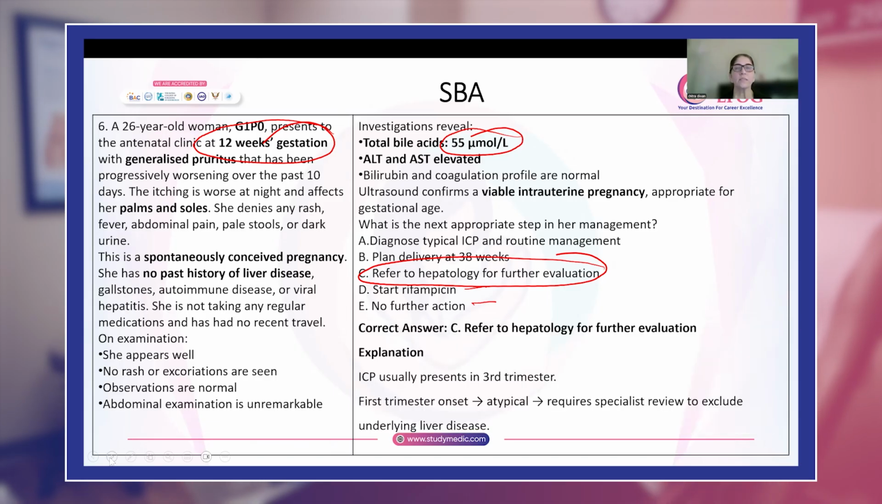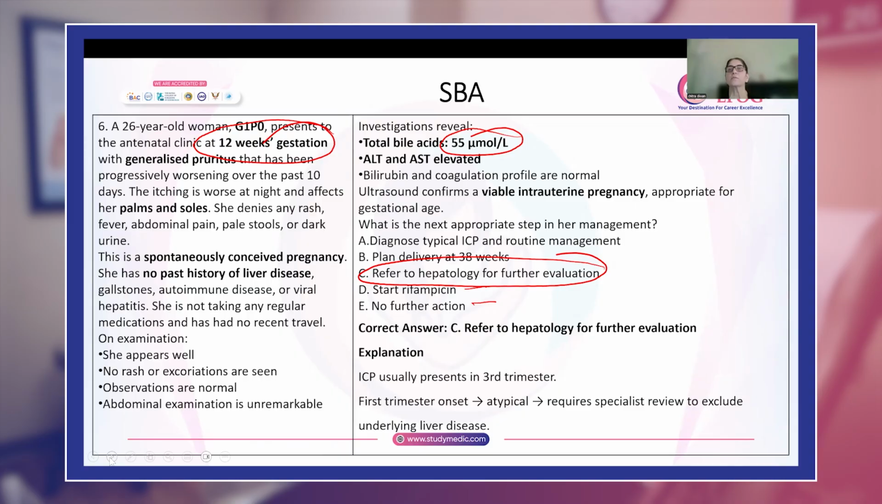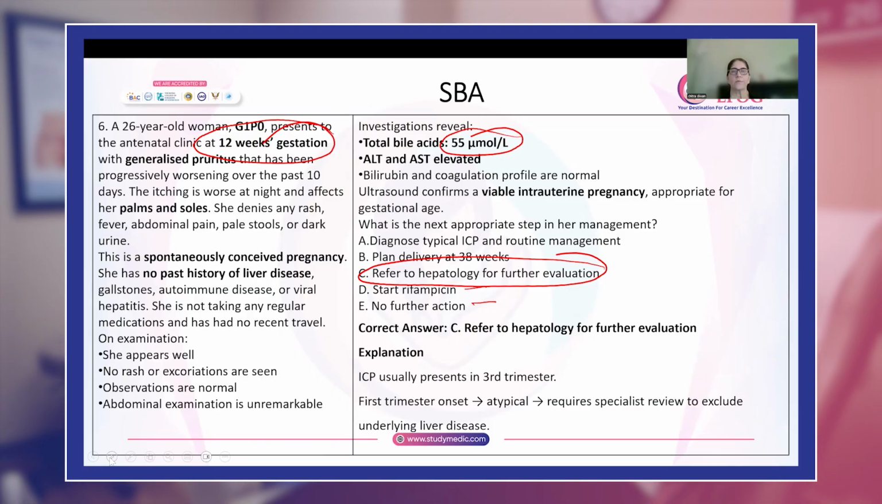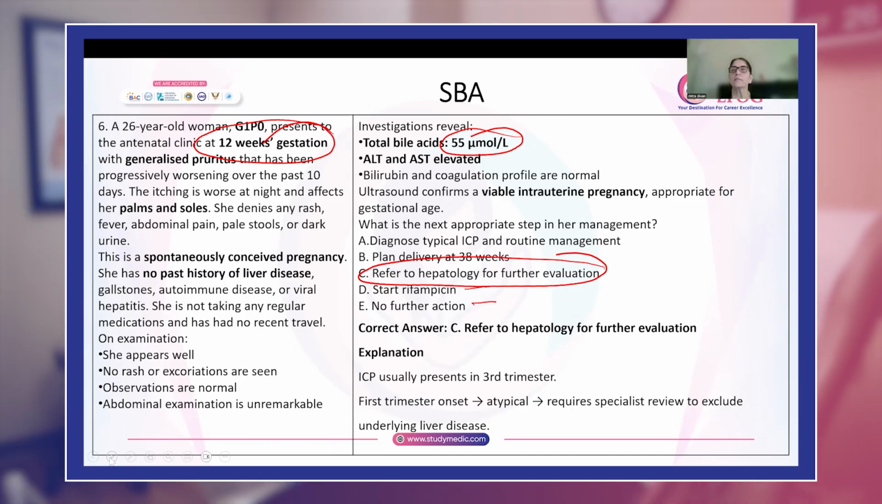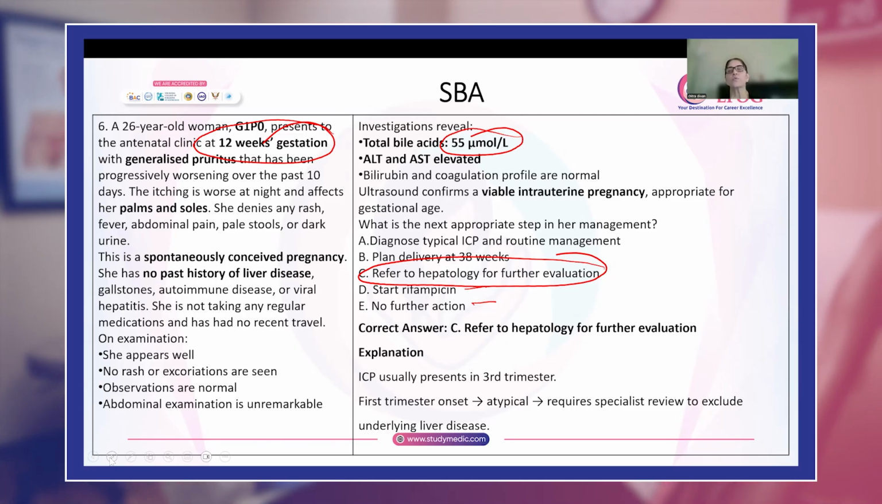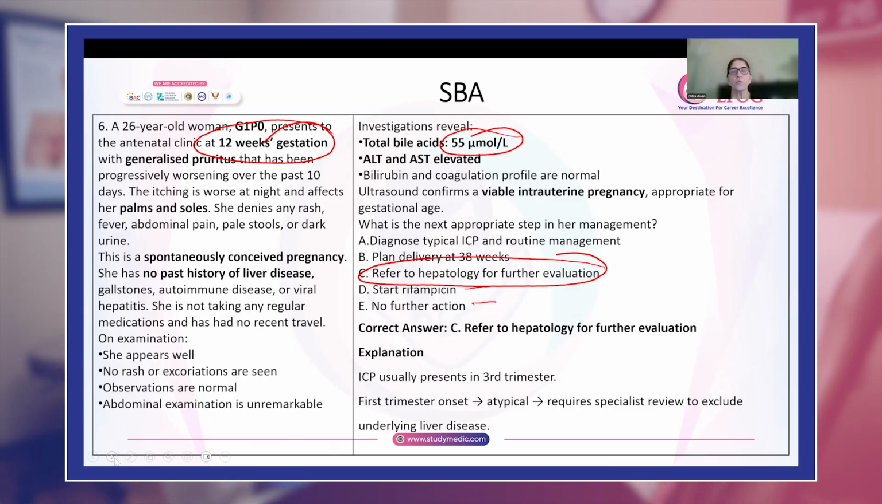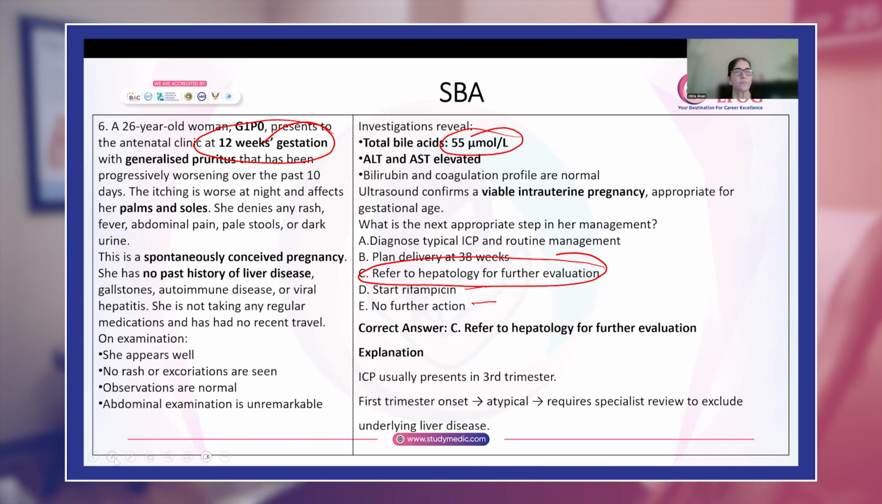Now let us see why this is the correct answer, because like I told you, ICP usually presents in the third trimester. Now this woman is presenting in the first trimester. So that means that this is something atypical. Whenever you have something atypical, you will always refer her to a specialist. So refer her to the hepatologist so that he can examine her and make sure that there is no underlying liver disease.